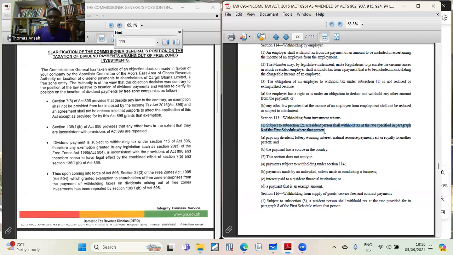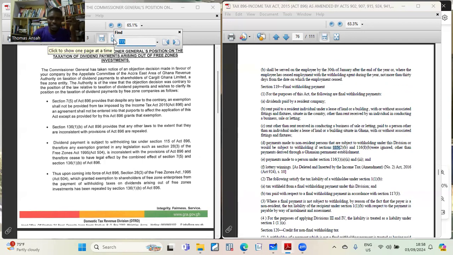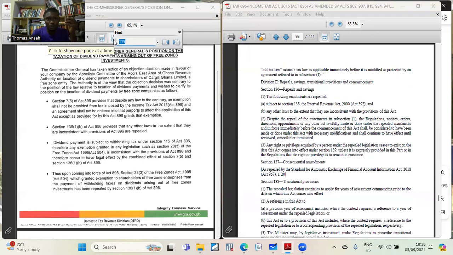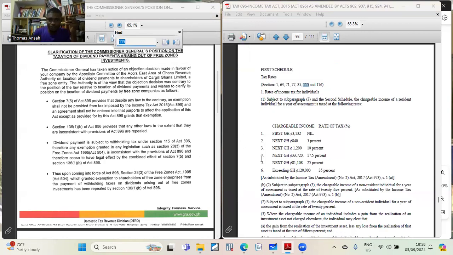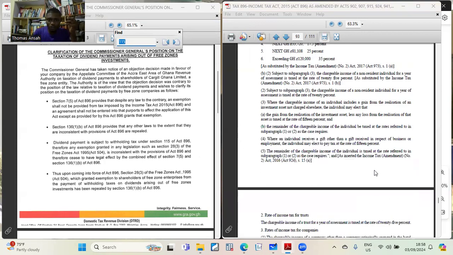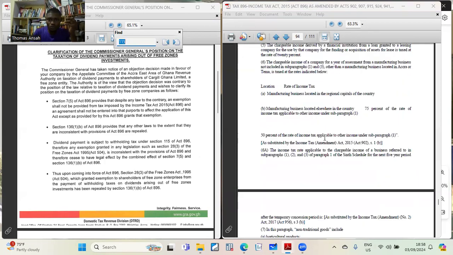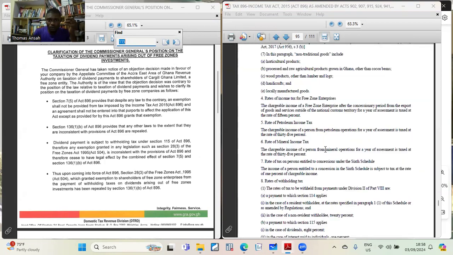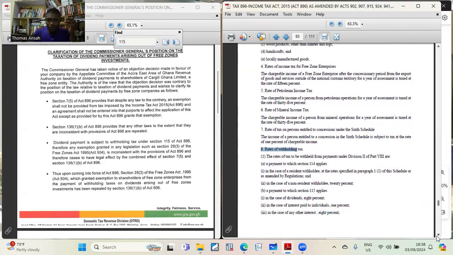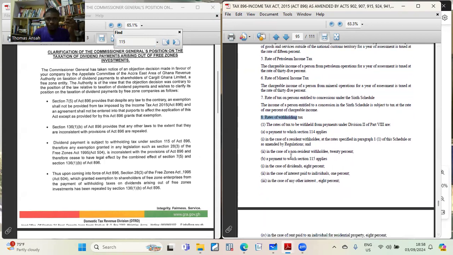And if you want to see these ones, we go to the first schedule and we go to paragraph 8 of the first schedule. So that is how you learn the law, honestly. So this is the first schedule. This is paragraph 1. You scroll down, this is paragraph 2. Scroll down, this is paragraph 8. And so it talks about these. These are the rates of withholding taxes. So in the case of dividend, you are supposed to withhold 8%. So the 8% is what they did not withhold.